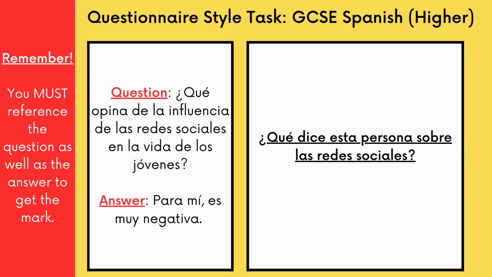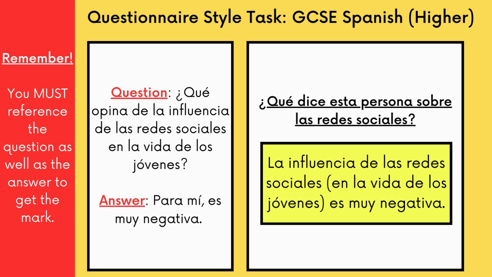Now, the question that corresponds with this, so you would be given this in the exam, not necessarily in this format, but you would have something that looks like this, and you would be asked a question. In this instance, that question is, ¿qué dice esta persona sobre las redes sociales? What does this person say about social media? Now, in order to answer this correctly, you have to reference both the question and the answer from the questionnaire. So you wouldn't get the mark if you just put it's negative. That's not enough. You need to put in there what we've got here. La influencia de las redes sociales en la vida de los jóvenes es muy negativa.